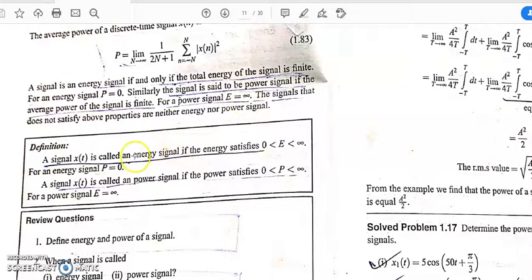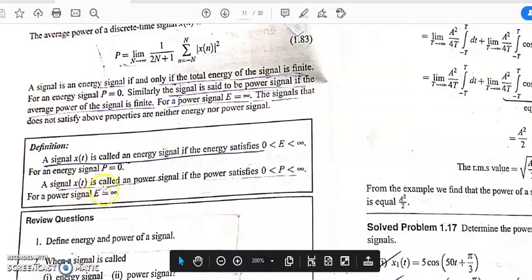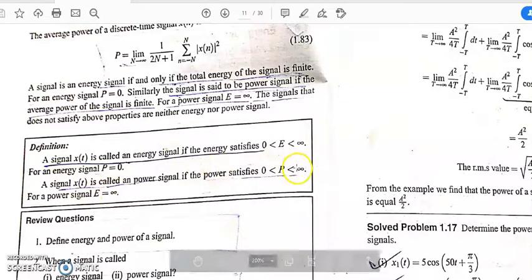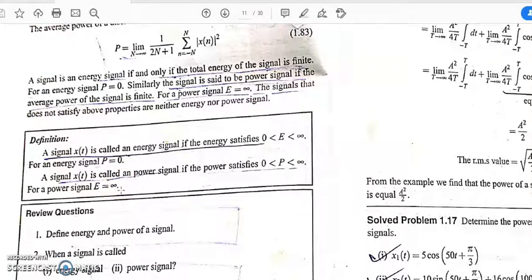A signal is called an energy signal if its energy is between 0 and infinity, not infinite but between 0 and infinity, and the power is 0. In a similar way, for a power signal, power is less than infinity but greater than 0, and energy is infinite. So that is the definition of energy and power signal.